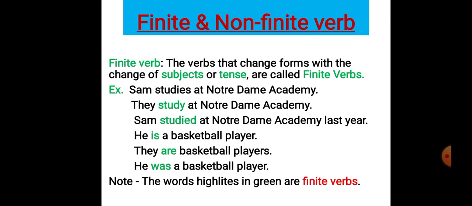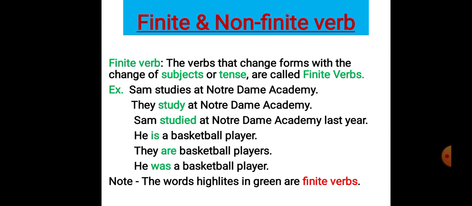Actually, these are not the standard names of the different forms. This is just a representation to make you understand. Now you are in higher classes, so you need to learn what their actual names are.